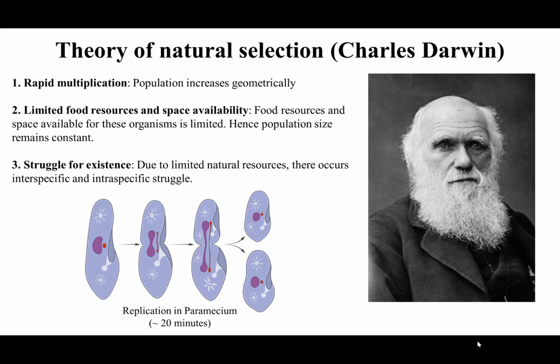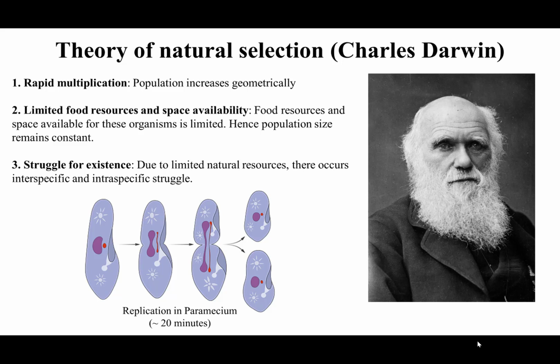First, rapid multiplication. Charles Darwin mentions that the population increases geometrically. Second, limited food resources and space availability. Food resources and space available for these organisms is limited. Hence, population size remains constant. So, even though the population is supposed to increase geometrically, because of the constraint imposed by food resources and space availability, the population size remains constant.